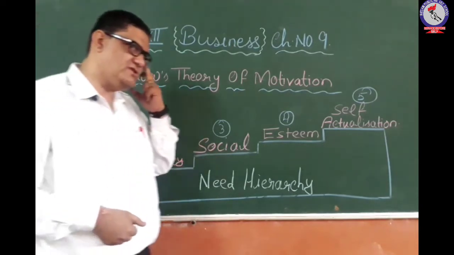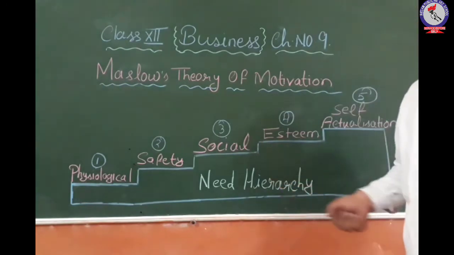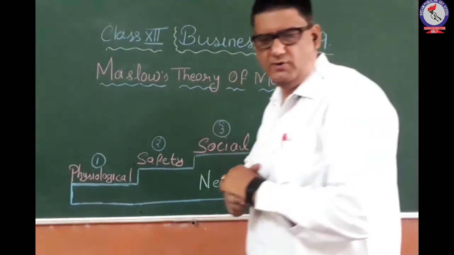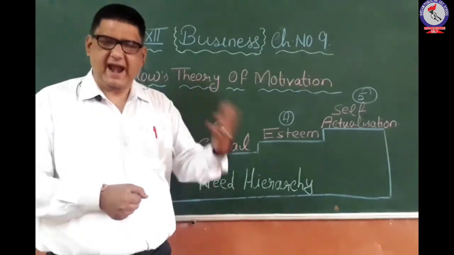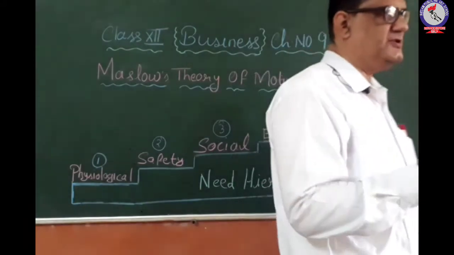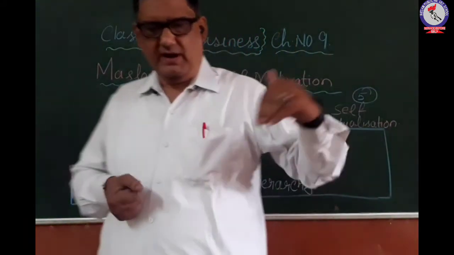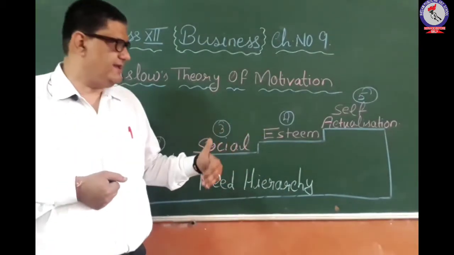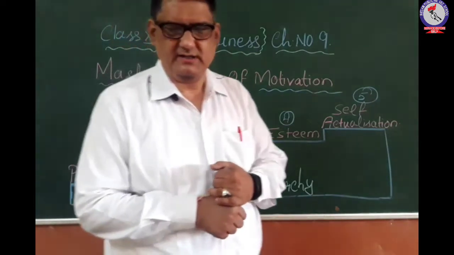After fulfilling the social need, then you will go for your esteem or the ego needs. The esteem or the ego needs are related with self-respect, admiration from the others, holding the prestigious position, the prestigious job. So when all these things are coming in your way, that means you are fulfilling your esteem or the ego needs.